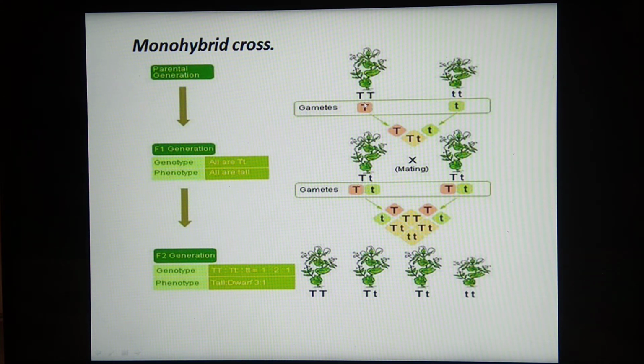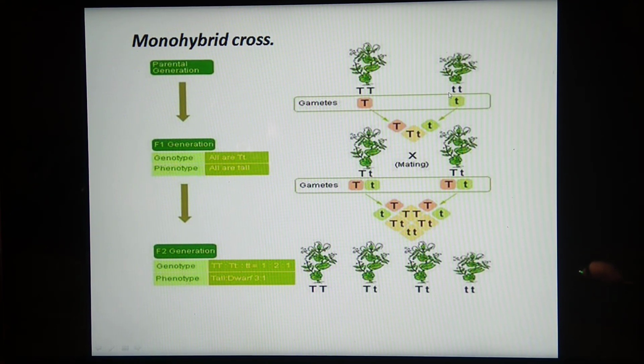So one of the gametes shown here has capital T, and in the dwarf plant the small t is the gene pair which gets separated, and in one of the gametes only small t enters. So this is the homozygous tall plant, and this is the homozygous dwarf plant.